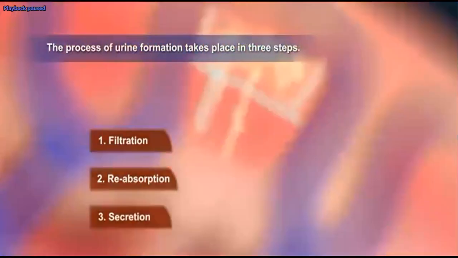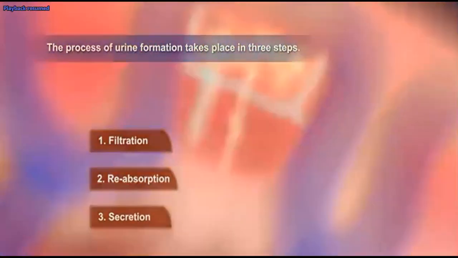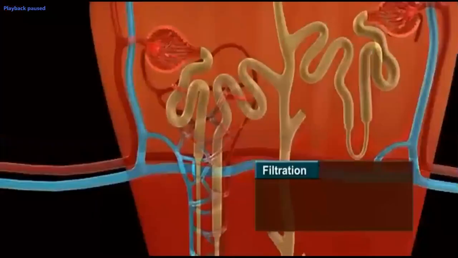A kidney has a tiny structure, the basic unit, which we call a nephron. See, it is a nephron. A nephron has majorly two parts. One is the Bowman's capsule, and the other is the nephron tubule. The Bowman's capsule is a cup-shaped structure.